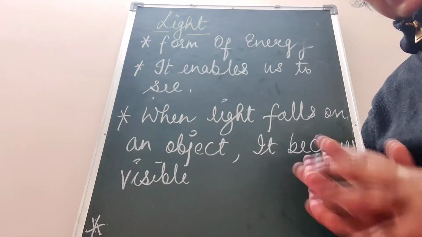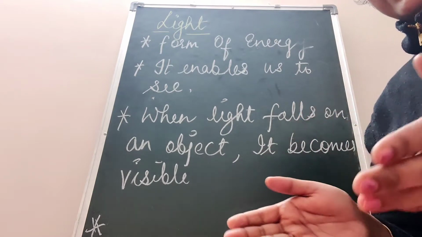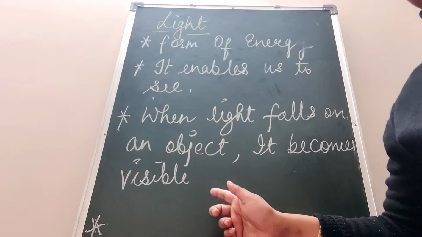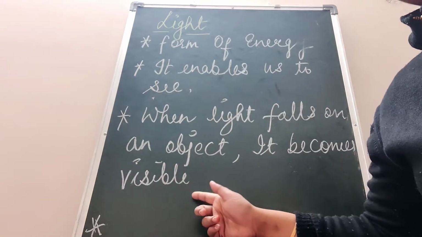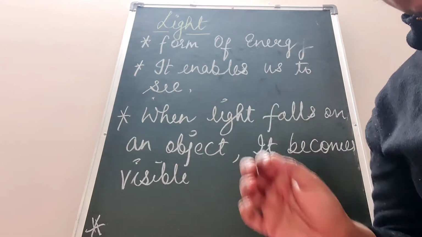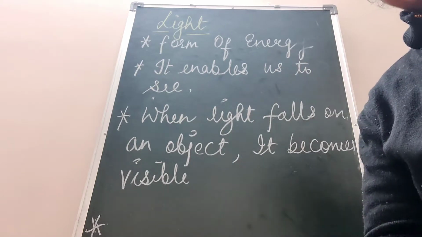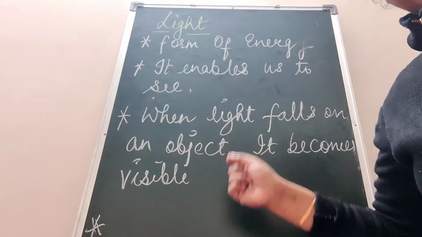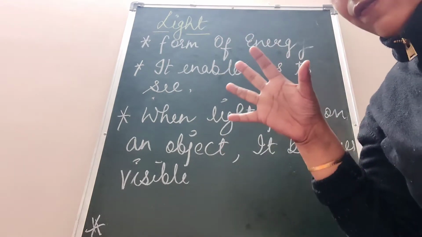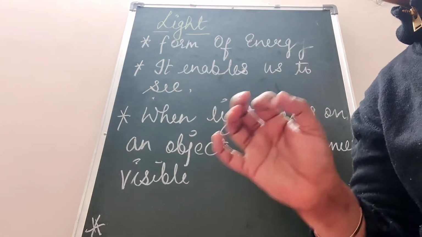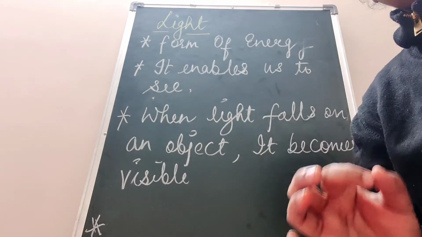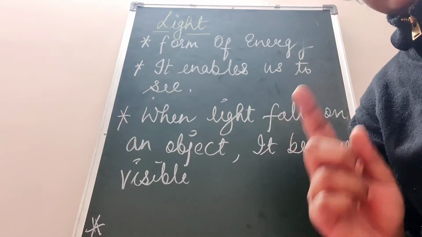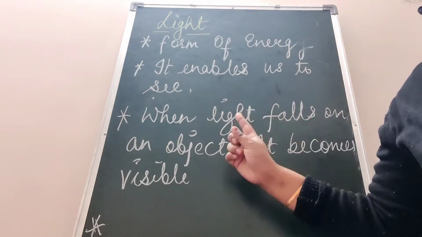And if something is inside your bag or in your pocket, where light is not reaching, that means you are not able to see those things. So the first fundamental that you must know is that whenever light falls on an object, this energy is falling on an object, then it becomes visible to us. We are going to see it. This is the first thing that you have to understand.